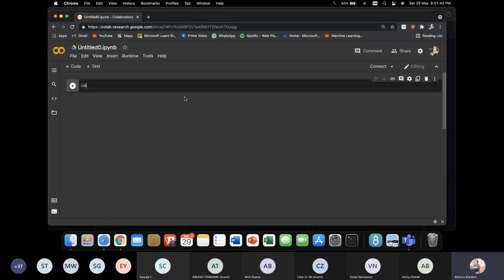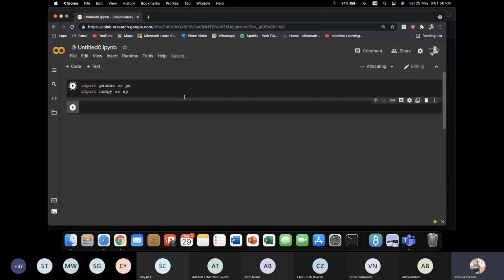So let's begin. Import pandas as pd. First of all, we import our libraries. And what else do we want? NumPy, import numpy as np. And now let's get our data set equal to pd.read_csv, and we can paste the link.